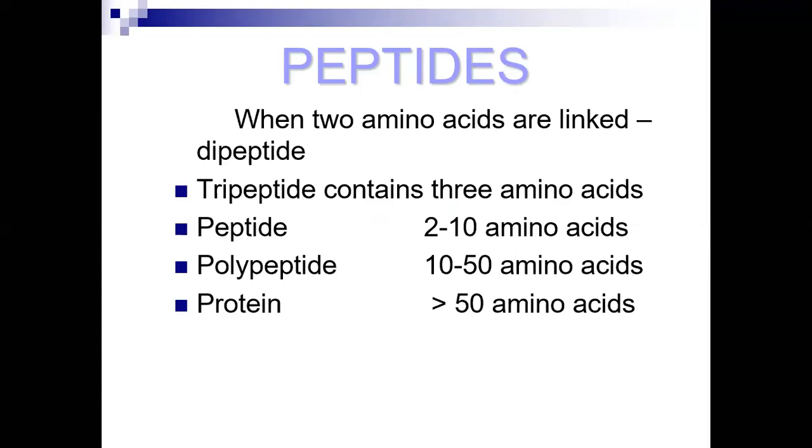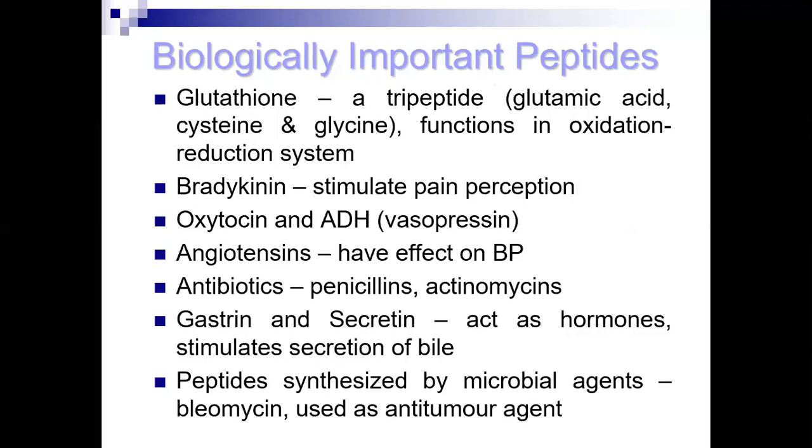In nature, some peptides are formed. Among them is glutathione, which is a tripeptide. It contains glutamic acid, cysteine, and glycine.